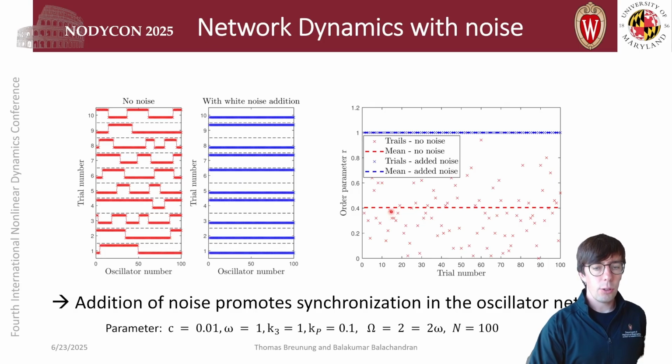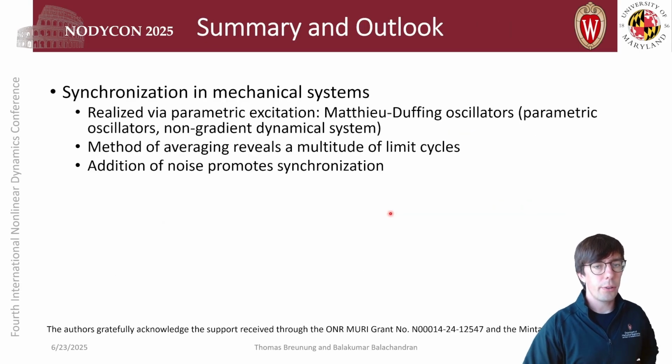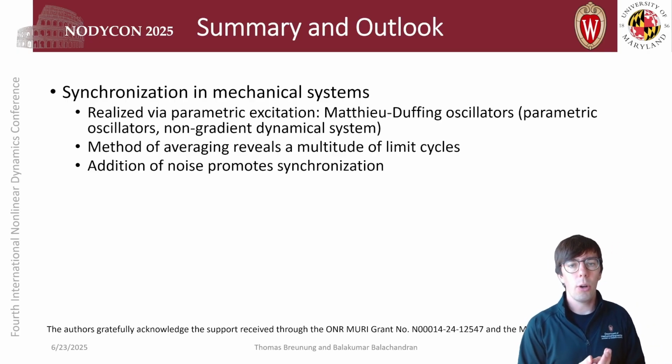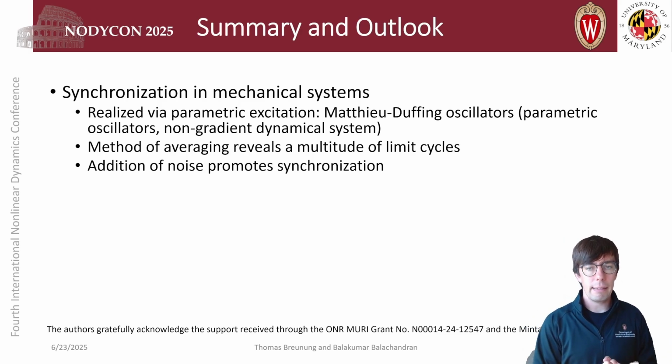So just to summarize my talk, we have studied synchronization in mechanical systems, and we have realized it by using parametric excitation to create limit cycle oscillations, which are the key ingredients to study synchronization. The method of averaging has revealed that in the system we are looking at, we have a multitude of limit cycle oscillations, and the addition of noise promotes synchronization. That's what we have seen in the very last slide.